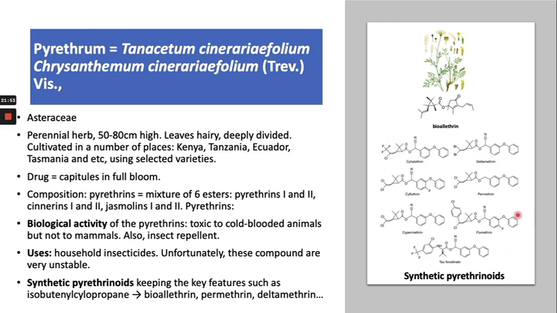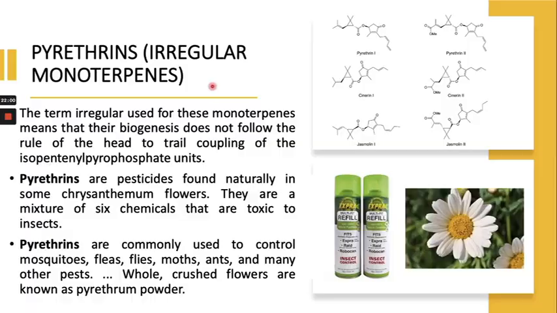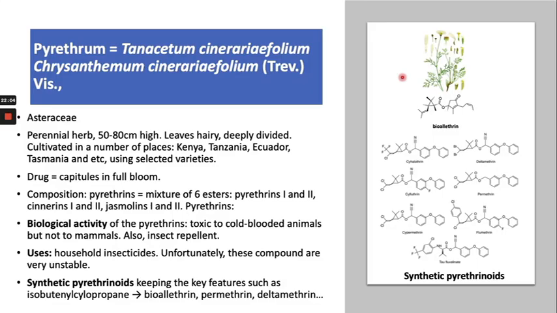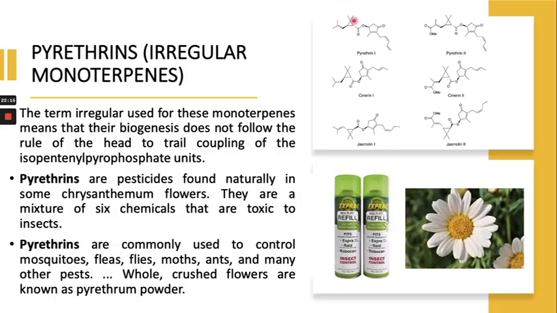So these are synthetic pyrethroids, not from this plant. The compounds from this plant are these six mixtures of esters. They are used as household insecticides, and unfortunately these compounds are unstable. Why? Because they have the cyclopropane ring.